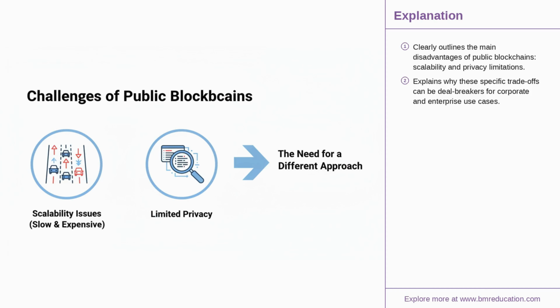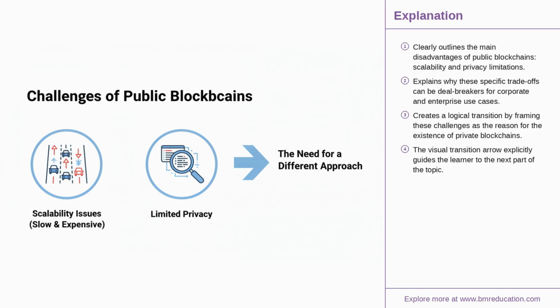However, this open and permissionless design comes with significant trade-offs. Public blockchains often struggle with scalability, leading to slow transaction times and high fees during peak demand. Furthermore, while identities are pseudonymous, the complete transparency means there is limited privacy. These challenges make them unsuitable for many business applications, which leads us to our next category.